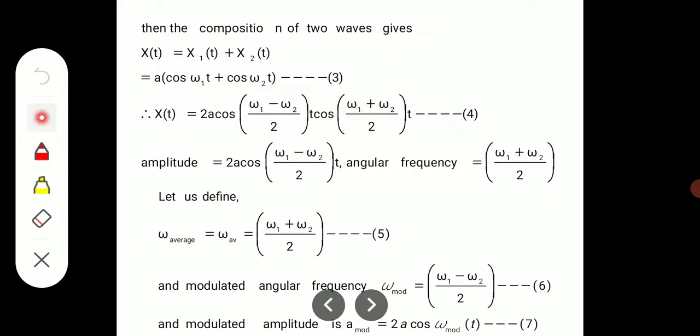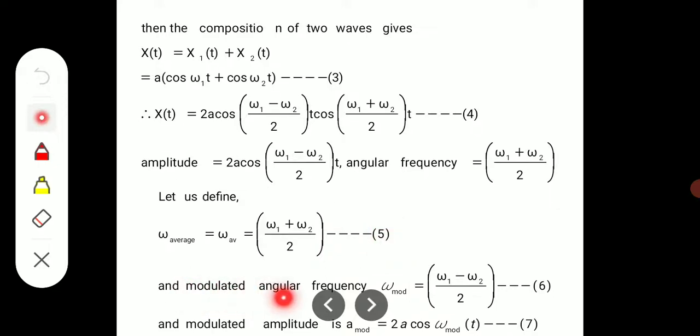It is the composition of two waves having two different frequencies, so the angular frequency is the average of these two, omega 1 plus omega 2 divided by 2. Therefore we define omega average equal to omega 1 plus omega 2 divided by 2. Say this is equation 5.